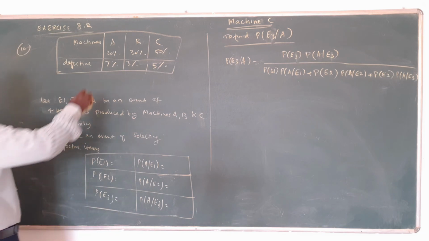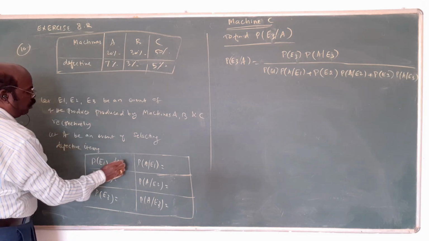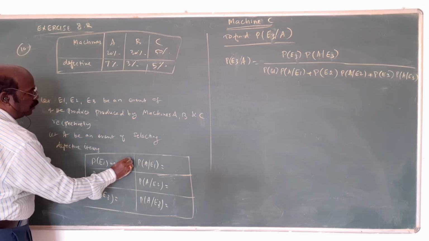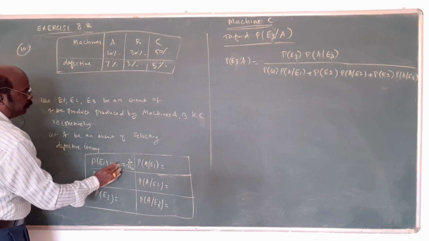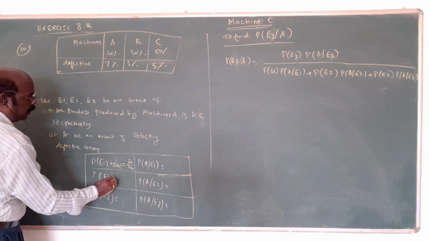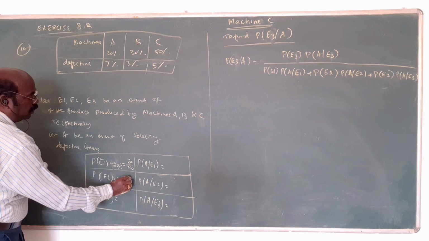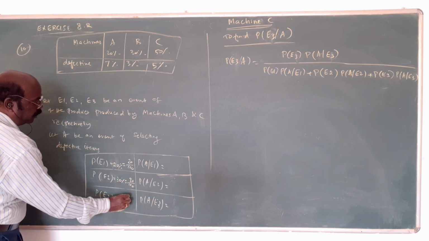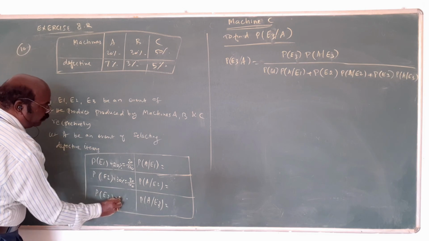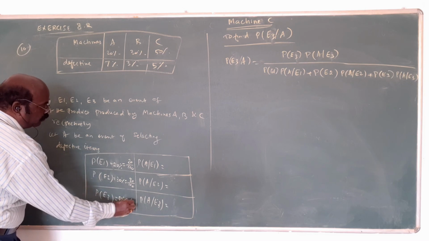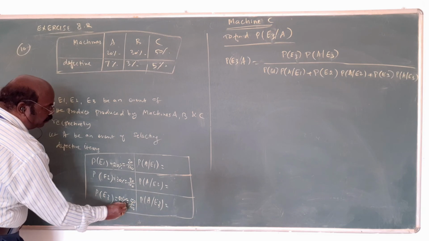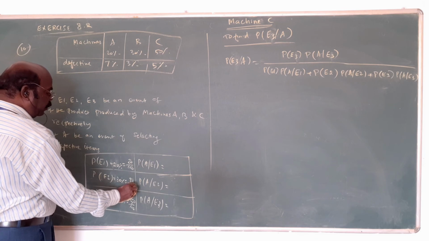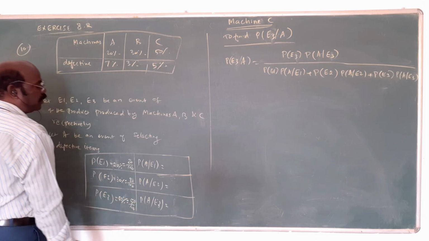The first one is 20%, that means 20 by 100. Am I correct? 30% is 30 by 100. 50% is 50 by 100. By chance the zeros will be cancelled. Am I correct?